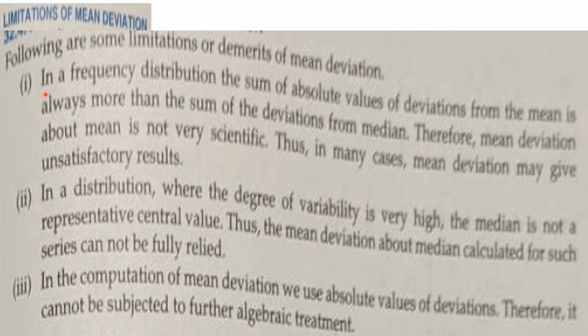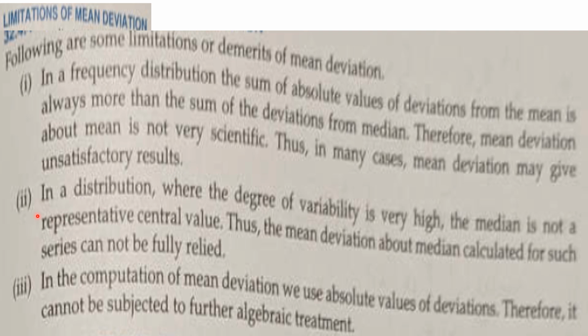First point, in a frequency distribution, the sum of absolute values of deviations from the mean is always more than the sum of the deviations from the median. Therefore, mean deviation about mean is not very scientific. Thus, in many cases, mean deviation may give unsatisfactory results. This is one of the demerits of mean deviation for measuring the dispersion of the data.